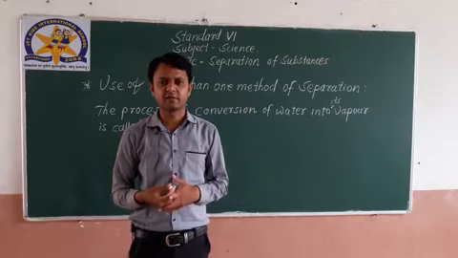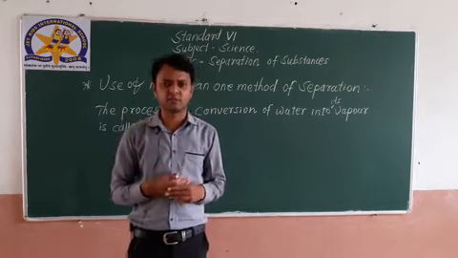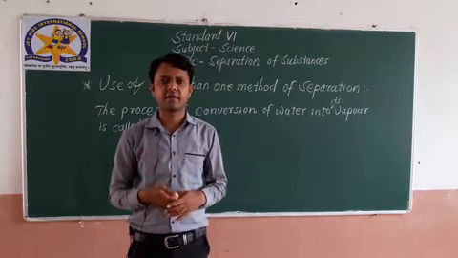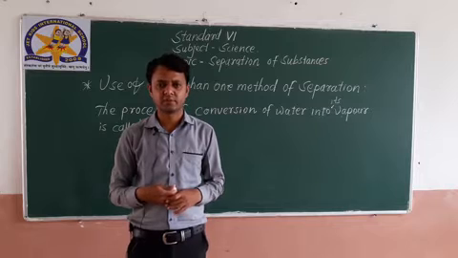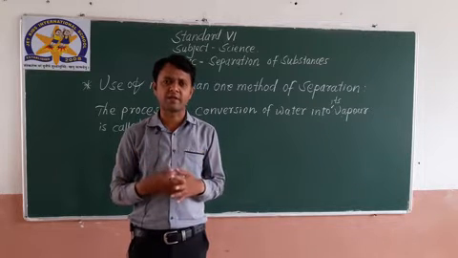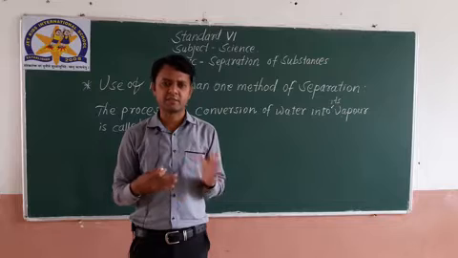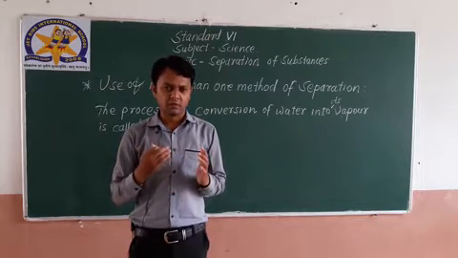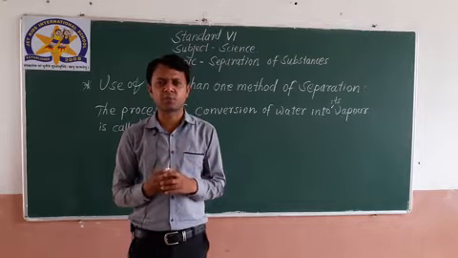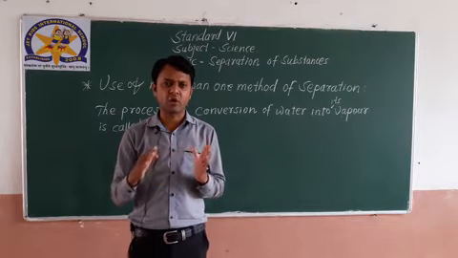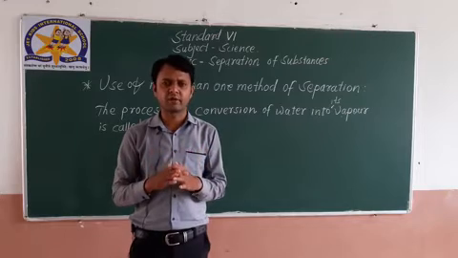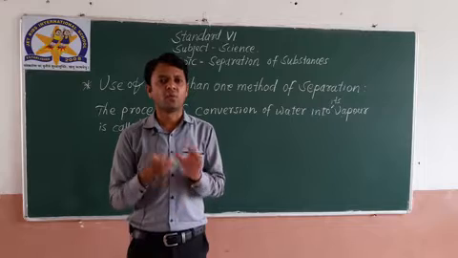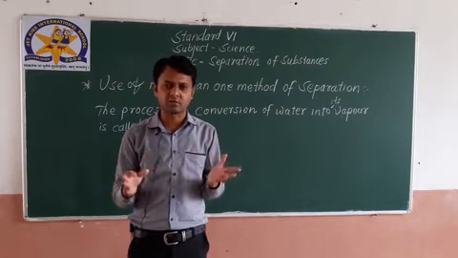So again let's think about the process of making salt at the sea. What is happening there? Obviously by the heat of the sun the water gets heated, and when water gets heated it changes into water vapor. Continuously water gets heated by the sun, changes into water vapor and rises up in the air. Due to this continuous process of evaporation, the entire water changes into vapor and flies away up in the air. What remains? Salt.